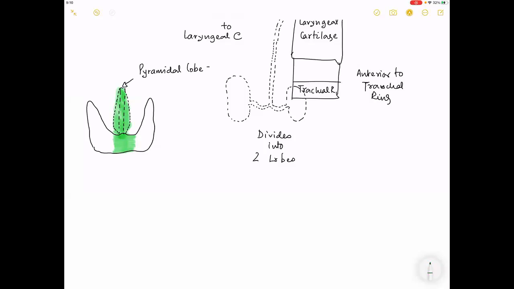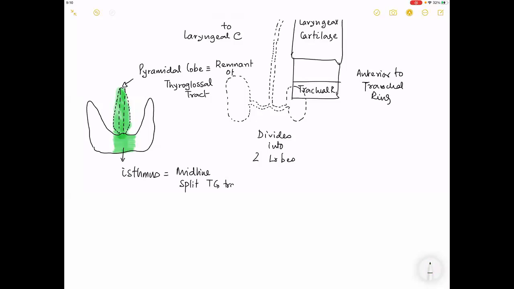So what is the pyramidal lobe? The pyramidal lobe is a remnant of the thyroglossal tract. The isthmus represents the midline split of the thyroglossal tract.